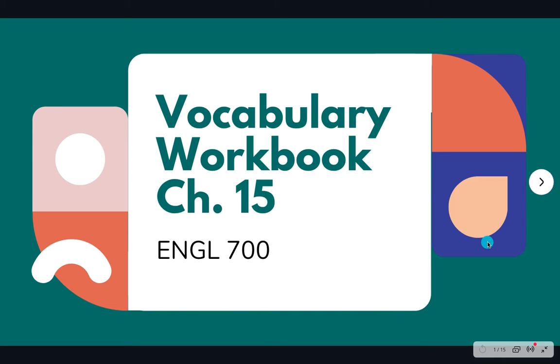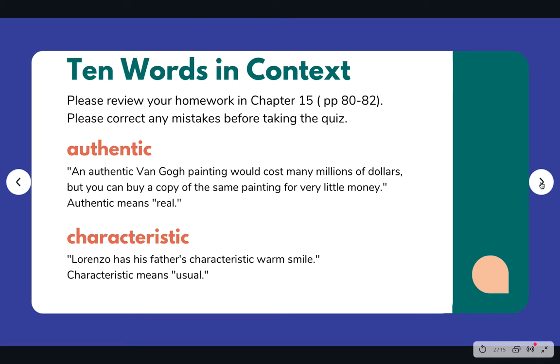We're going to do the vocabulary in the workbook for chapter 15. 10 words in context. Please review your homework in chapter 15, pages 80 to 82, and as usual, correct any mistakes before taking the quiz. The first word is authentic.